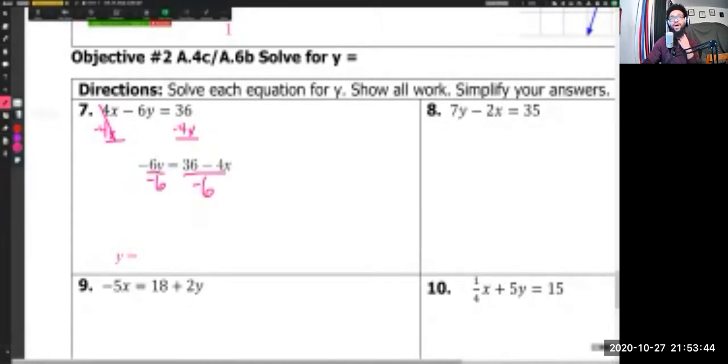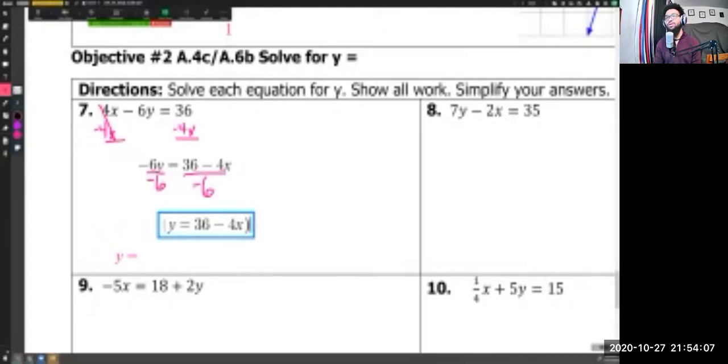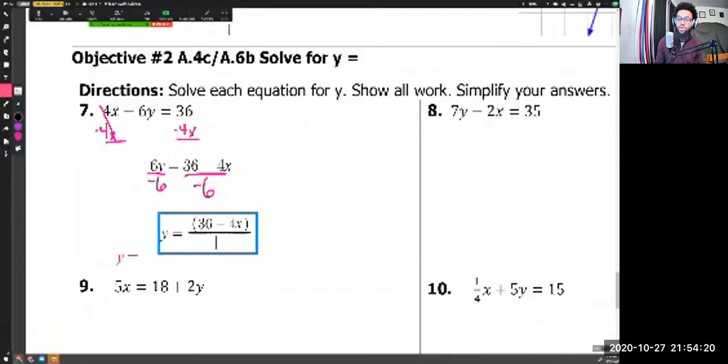This negative 6y divided by negative 6, that's going to leave me with y. All right. So we're getting really close to what we want our final answer to look like. I want this equation to be black. All right, there we go. So this is going to be y equals, and then we have this 36 minus 4x, and all of this is over negative 6.